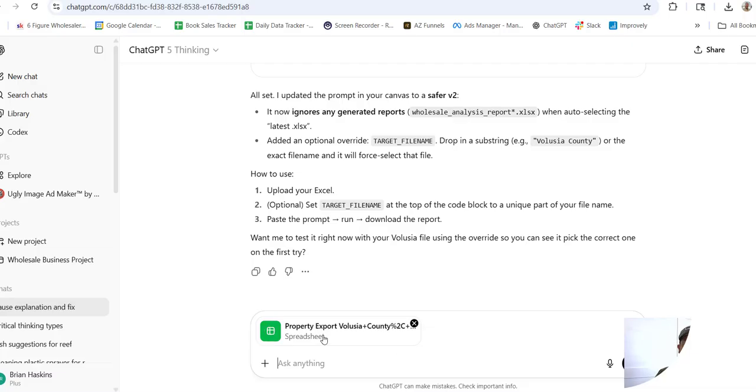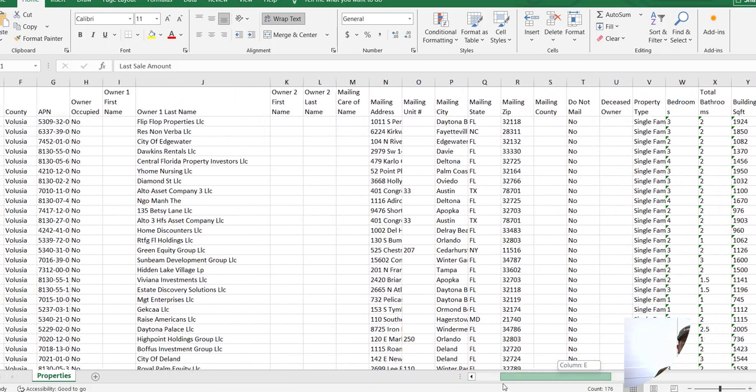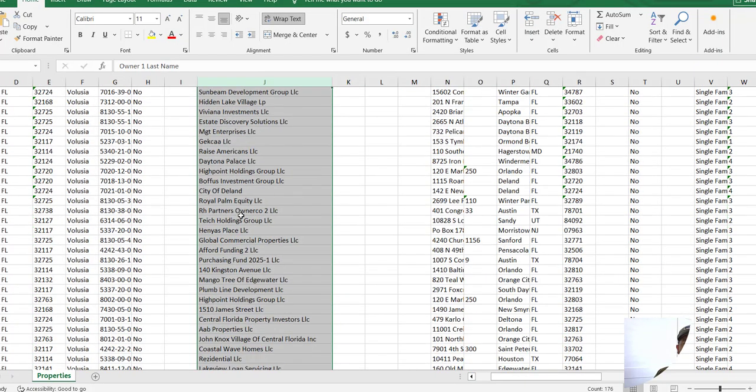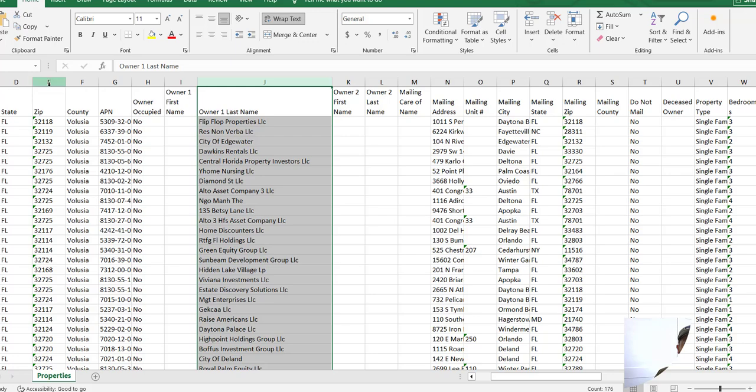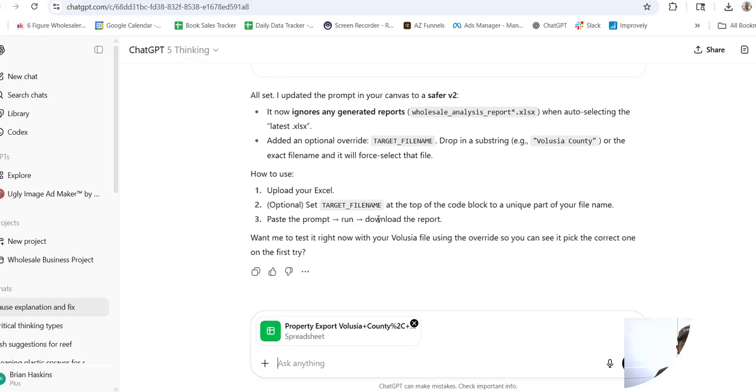We could come in here, we could say, I want you to sort this list based on duplicate buyers. So if we type in our chat, duplicate buyers, and say column J, it'll actually find these duplicate buyers. We can also do it based on zip code and all this other information. So what I did is I actually created a prompt.